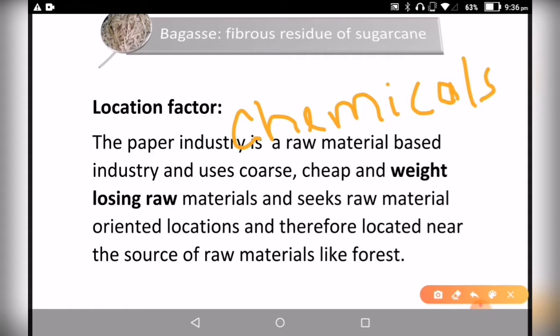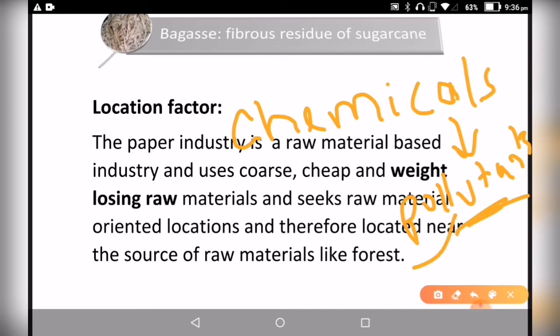Now the issue is that the excessive use of these chemicals can be detrimental to the environment. These chemicals can become pollutants which may damage the environment, and this is one of the factors posing a challenge for the paper industries in India, as well as the paper mills that are closed in Assam. This we will see in our upcoming videos.